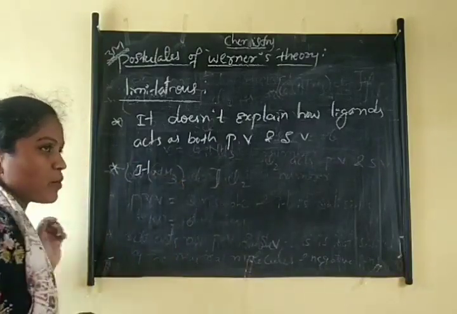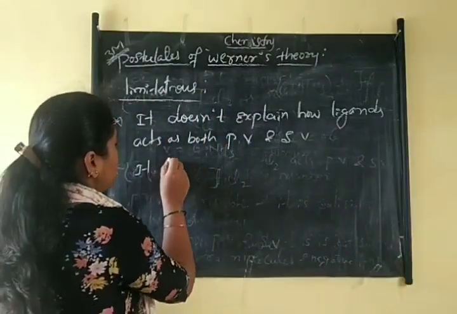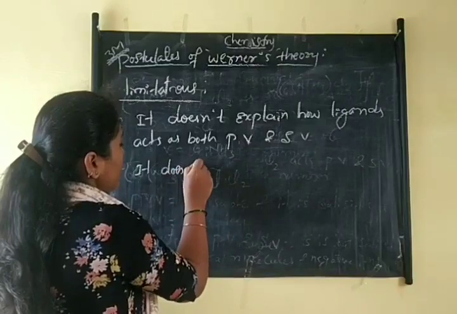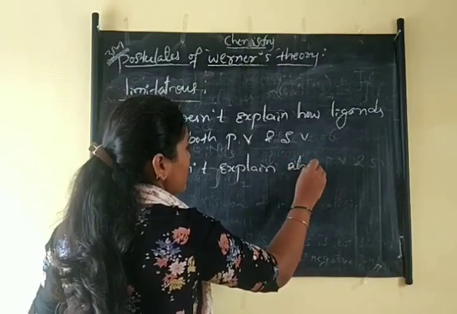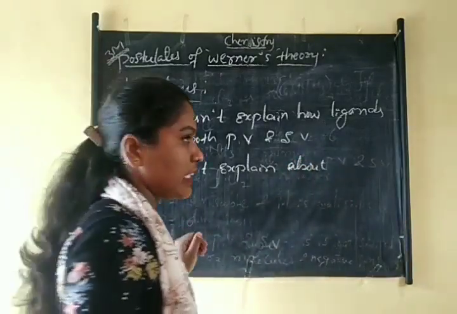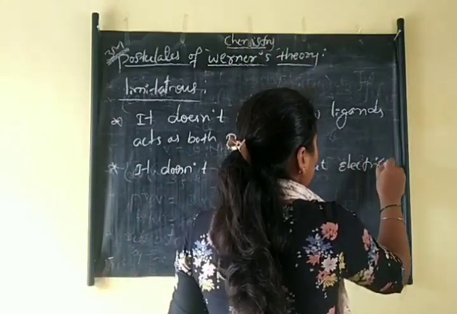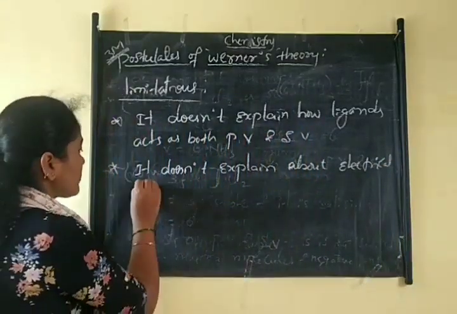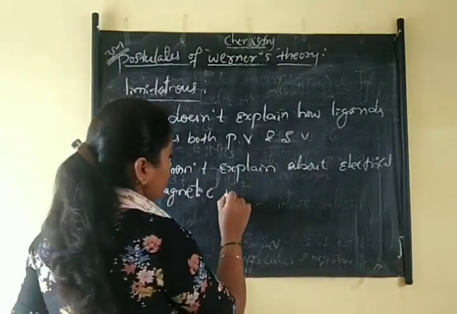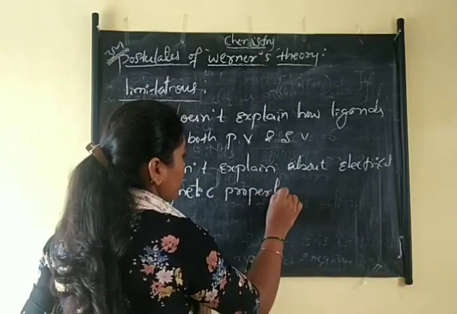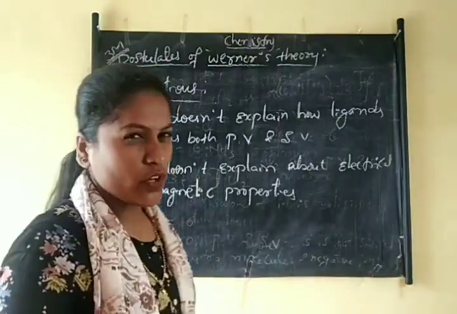And the next one is that it does not explain the magnetic properties and electrical properties. It does not explain the electrical and magnetic properties of the complex. So these are some limitations of Werner's theory.